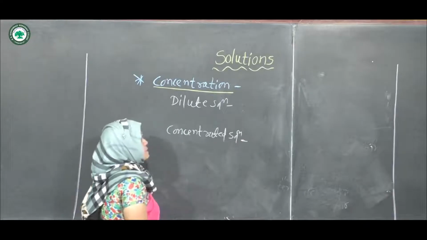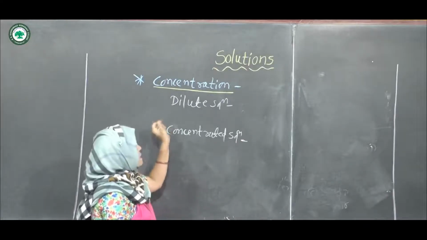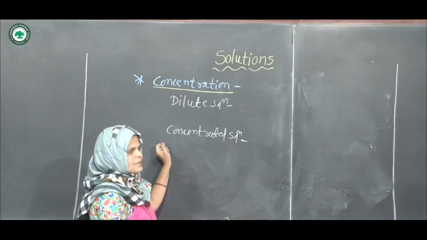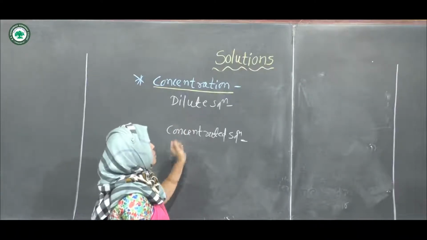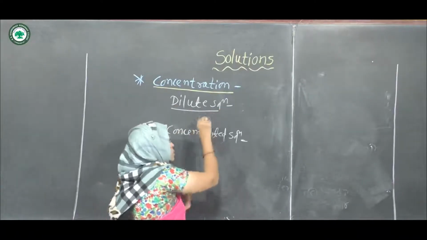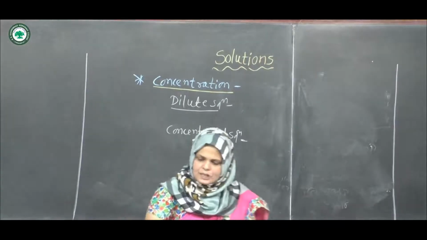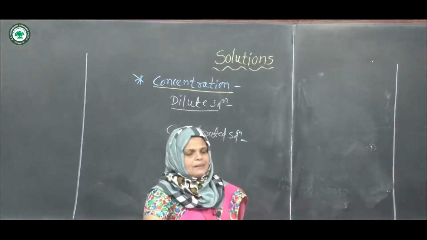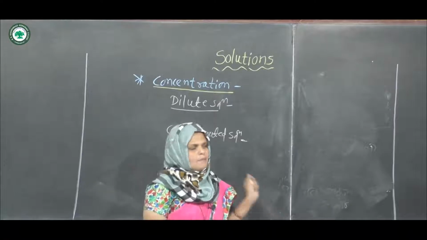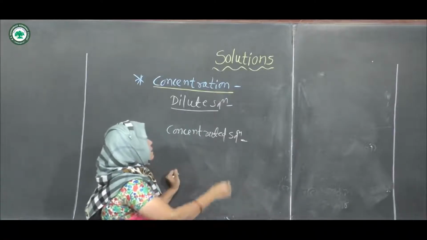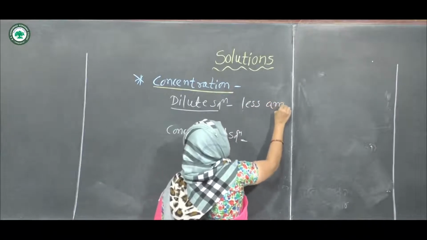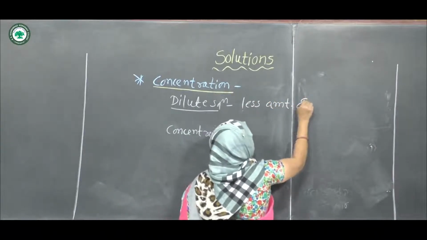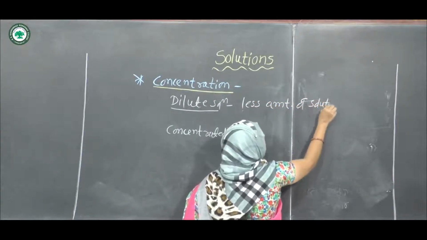These two terms describe the concentration of solution on a qualitative basis. A dilute solution is a solution containing a less amount of solute.